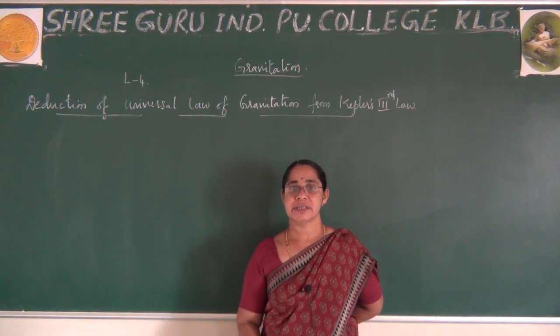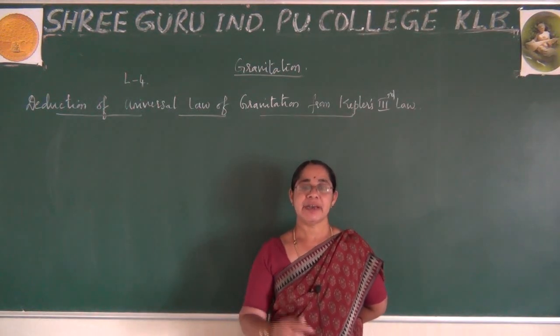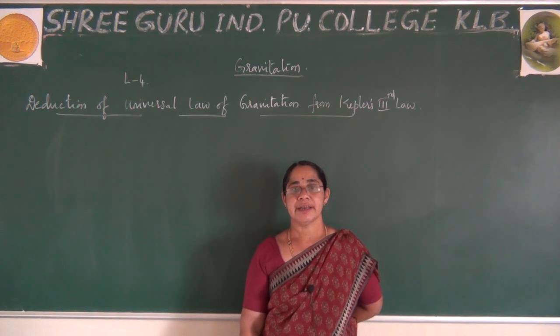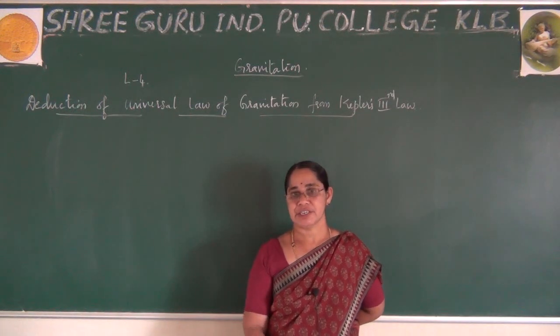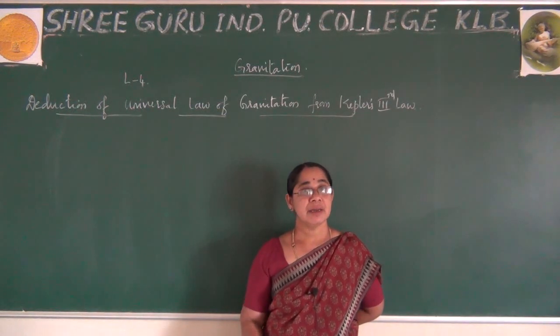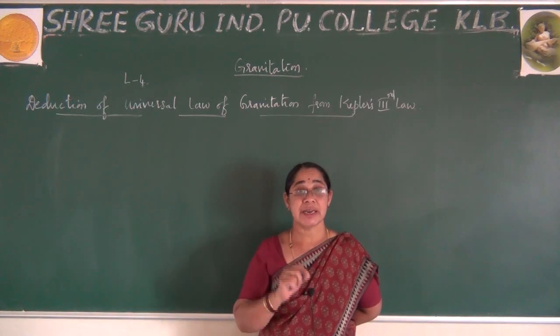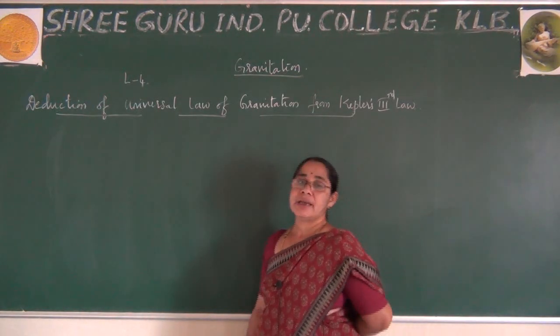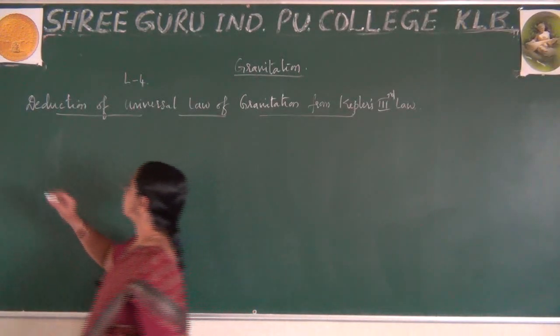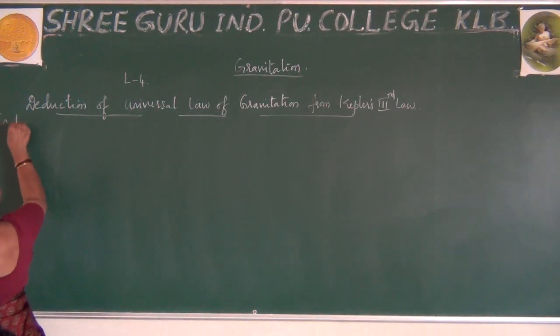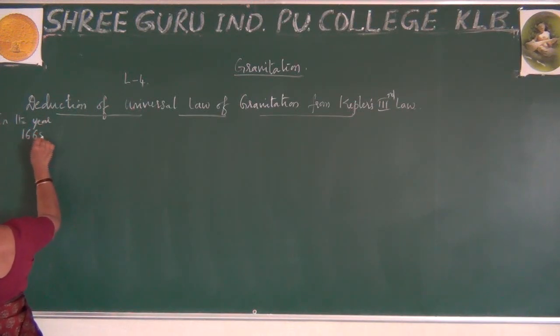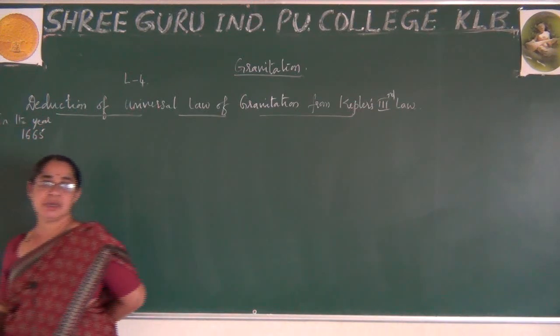Using all this, he explained the famous universal law of gravitation. But remember, this was first observed in the early 1665, in the year 1665.